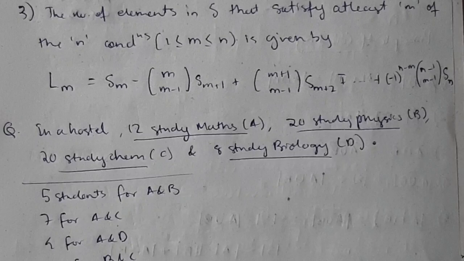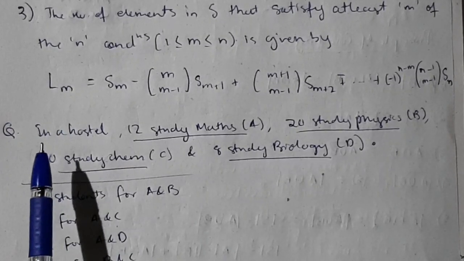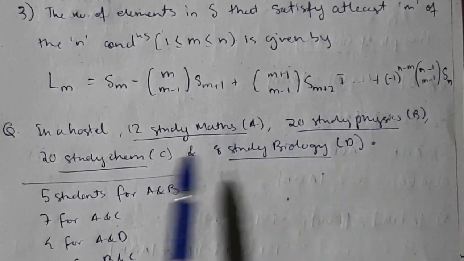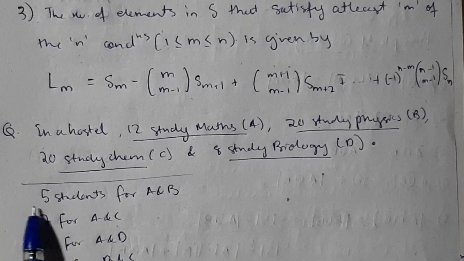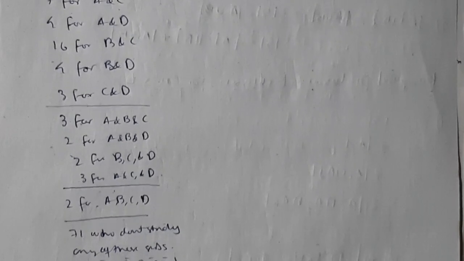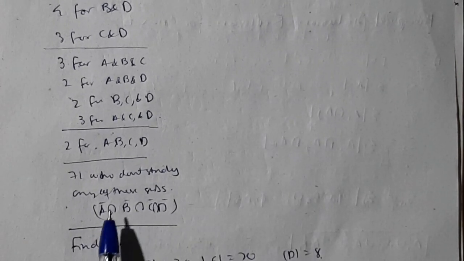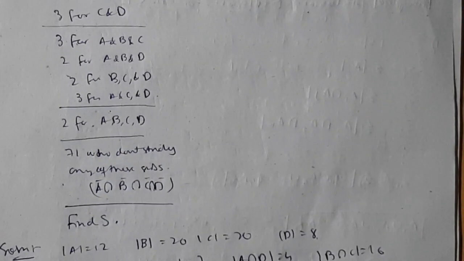See, first they have given a question like this. Under this topic most of the questions come in a similar way. In a hostel, this one studies maths, this one studies physics, chemistry and biology. Okay, they will be giving the numbers, then they will be giving you 5 students study A and B and 7 study A and C, like that they will give, and some study all 3 and some study all 4 and all they will give. Okay, note it down. And if they study all of the subjects, it will be the intersection. Okay, then you need to find S.